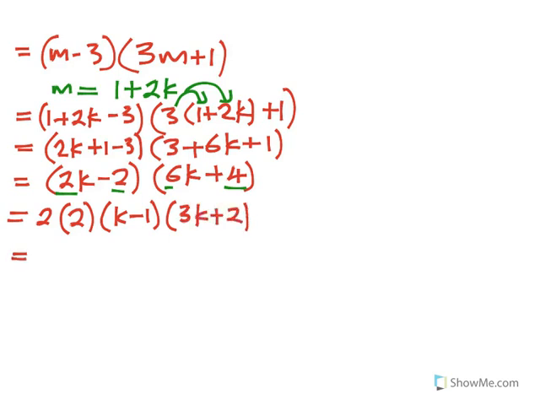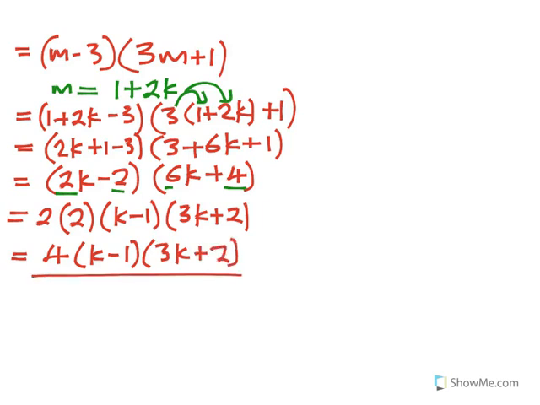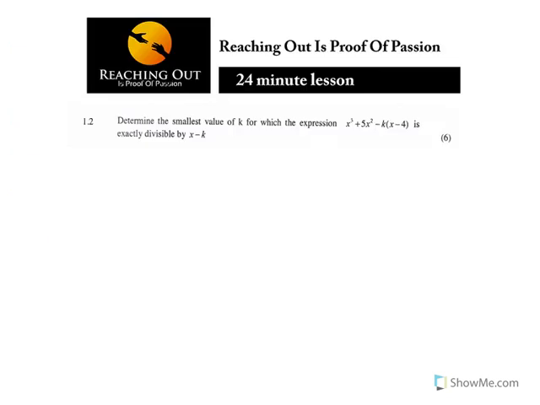So 2 times 2, which is 4, k minus 1, and 3k plus 2. In this case, this becomes the final answer. I know it looks a bit long, but for you to get your 3 marks, it was best to take it in a way that looks longer, making sure that you don't make unnecessary mistakes. So that is the final answer.